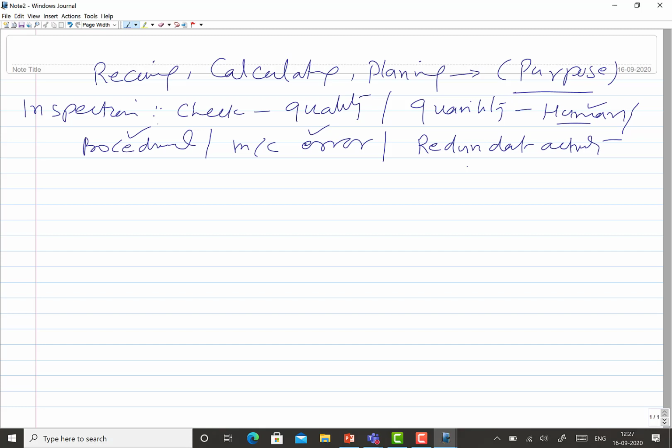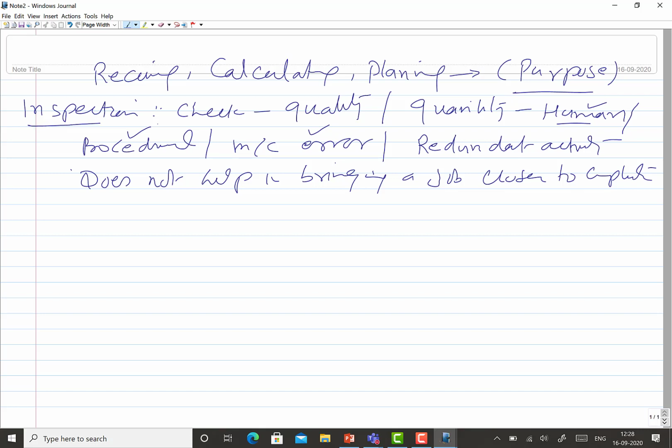Okay, one more thing: inspection does not help in bringing a job closer to completion. It is just a checking, a redundant activity. So something which is not helping to bring a job closer to completion should be eliminated. Okay, so this is the inspection. Next is the transport.